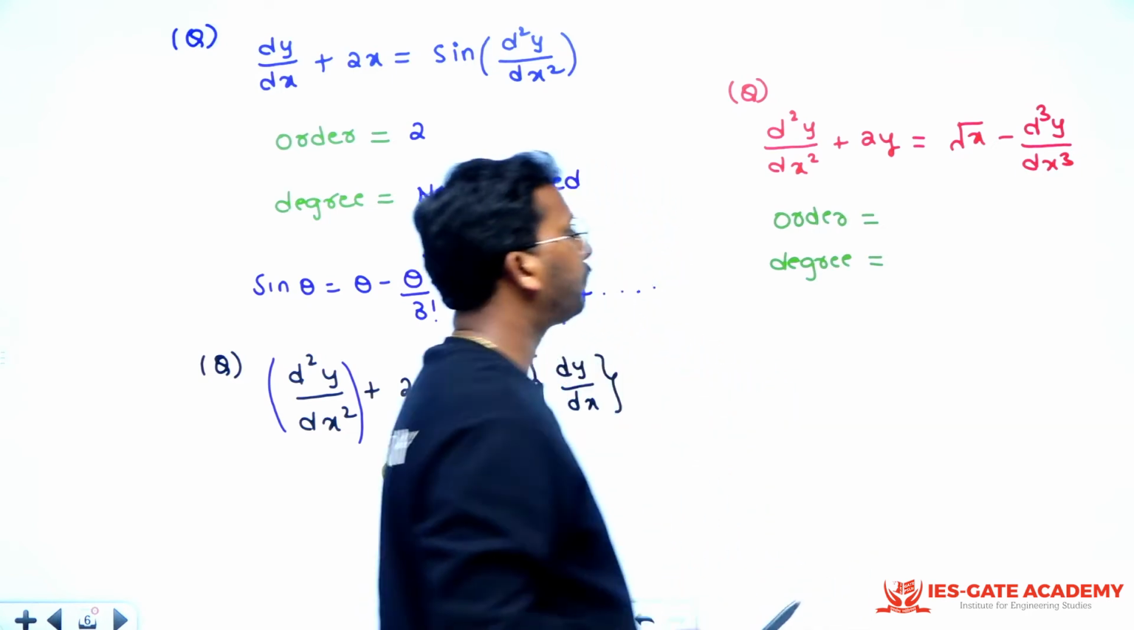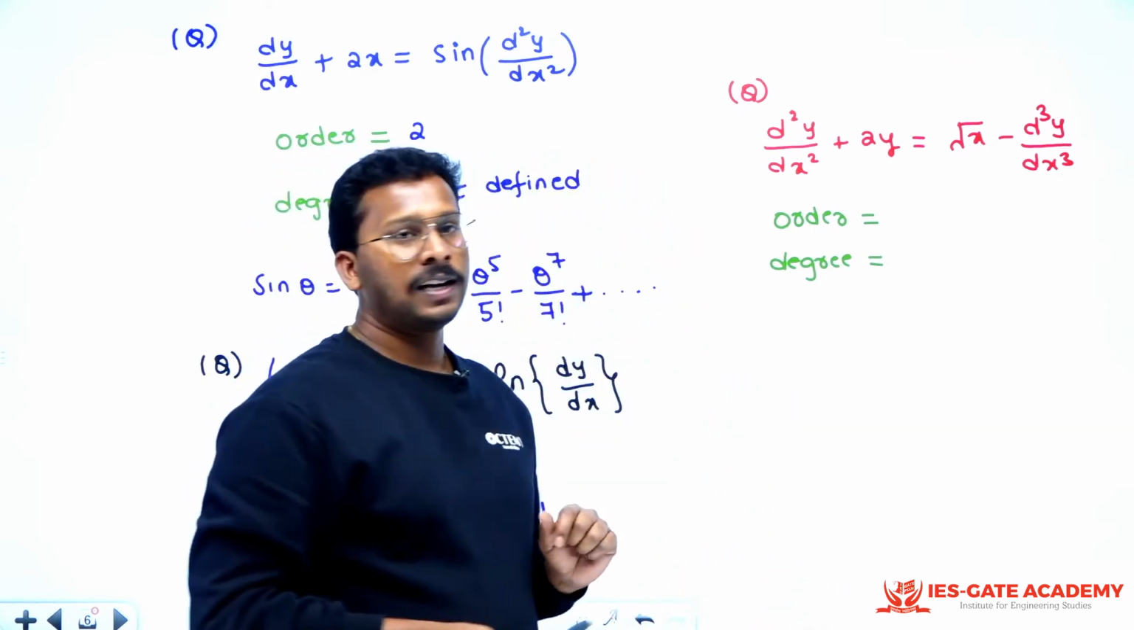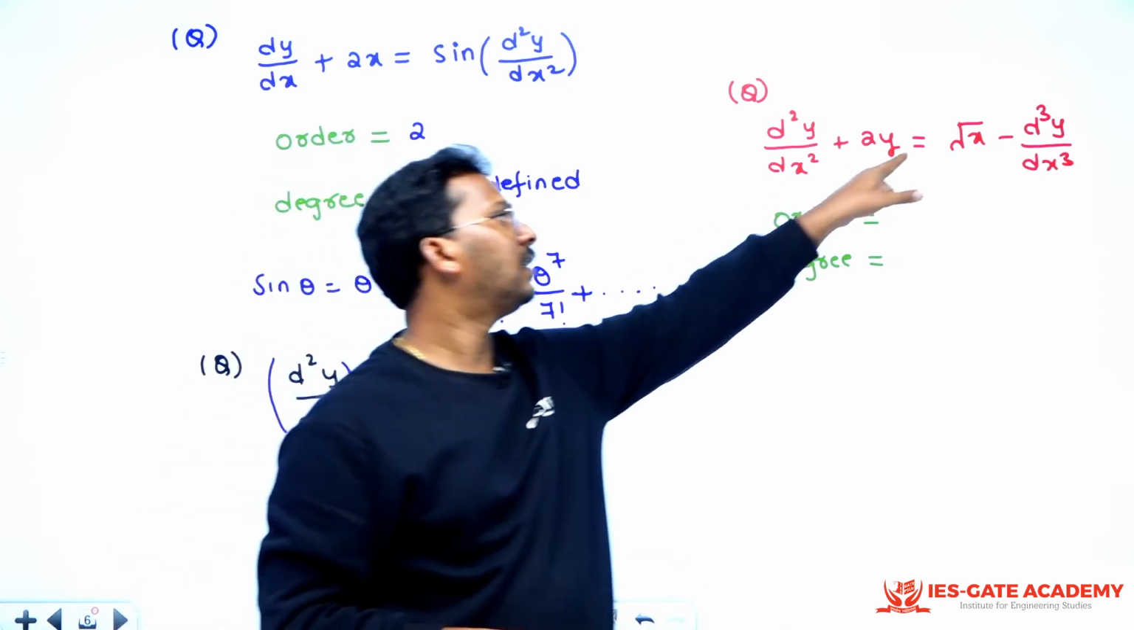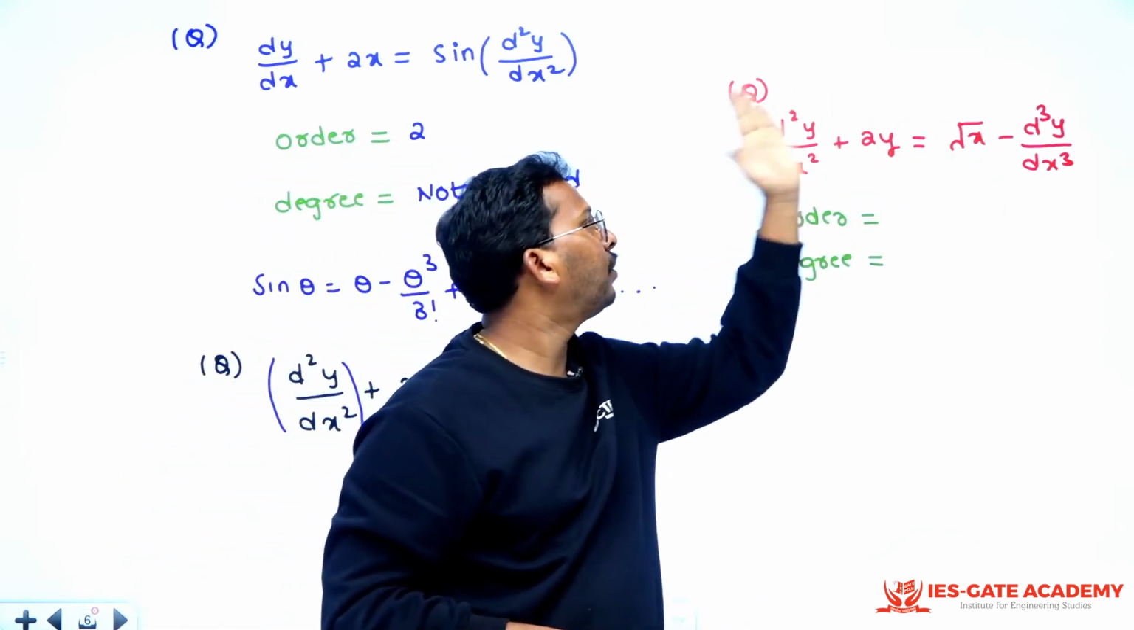Now you see, sir. If at all the question is like this, now you might feel that, sir, there is under root x, let us get this fellow this side and square.